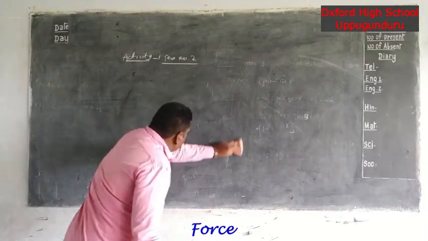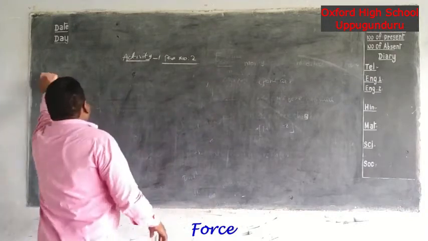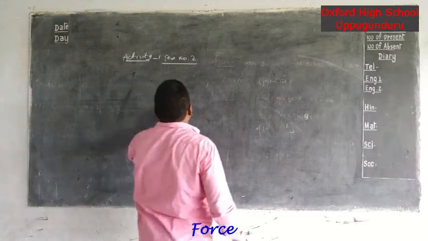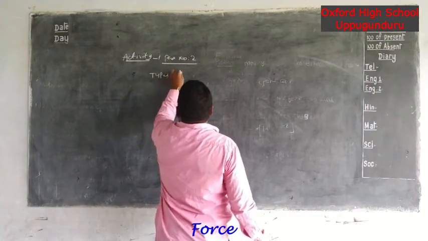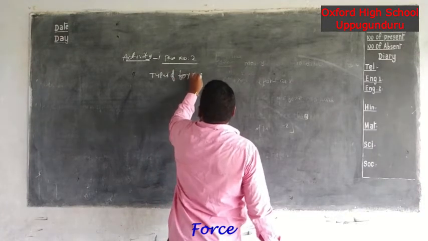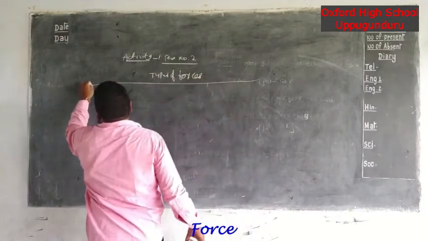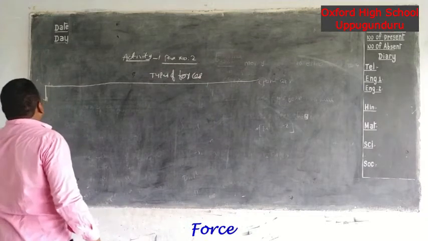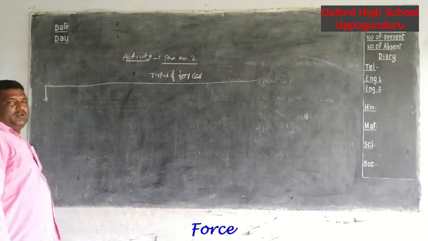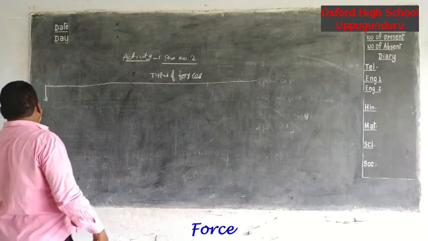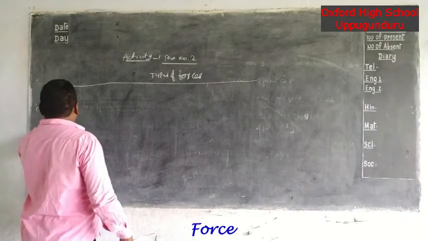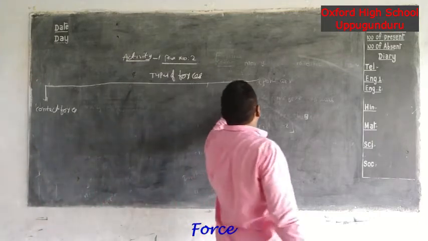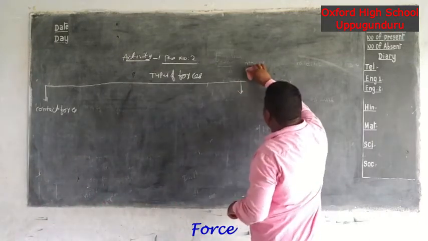Next, we will discuss the types of forces. Generally, forces are divided into two types. First one is the contact force.